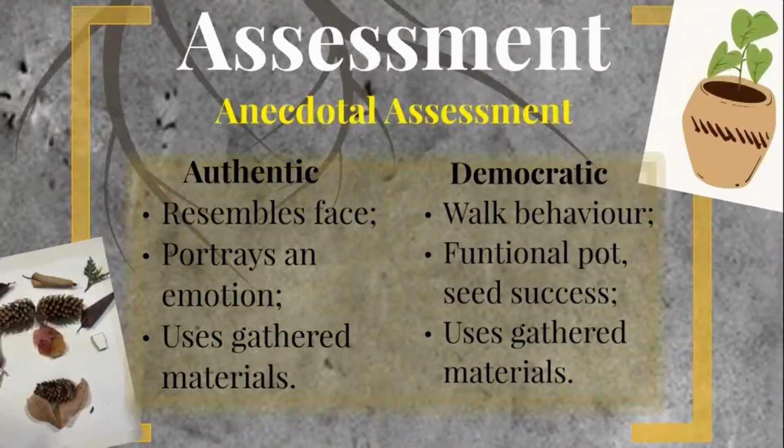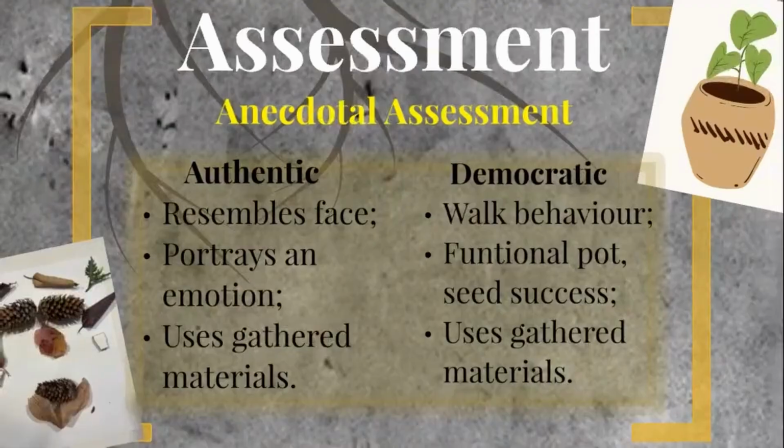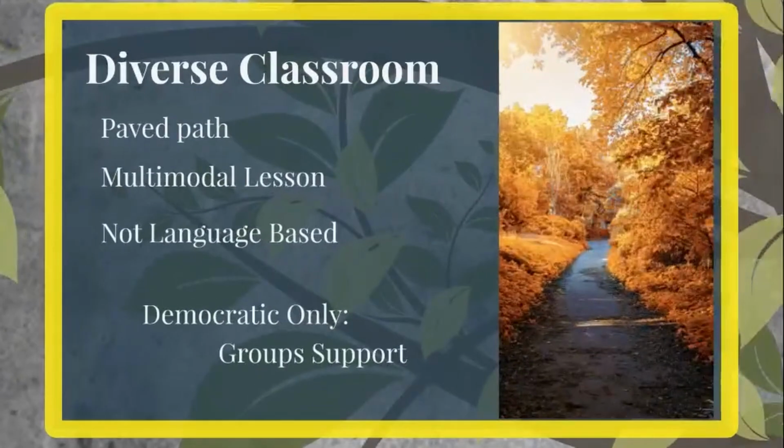With both lesson plans, the teacher will make use of anecdotal records to assess student participation. The Authentic Education notes would focus on personal reflection, while the Democratic Citizenship Education notes would instead focus on community responsibility and care. Additionally, the students would be graded on their self-portraits or seed planters, respectively.